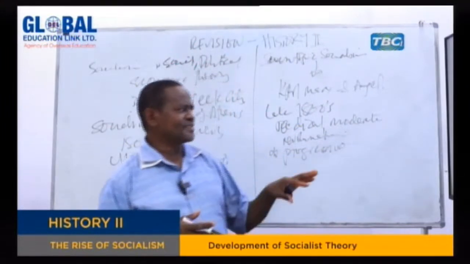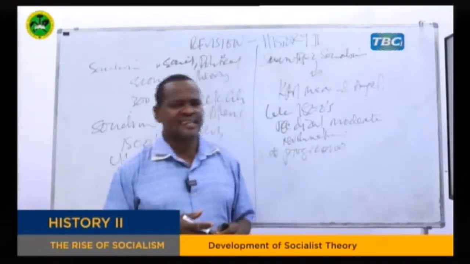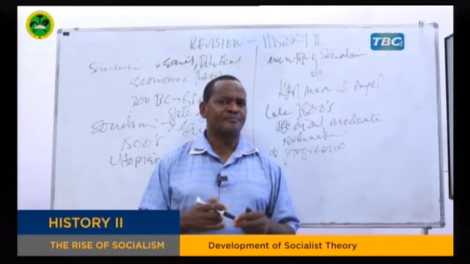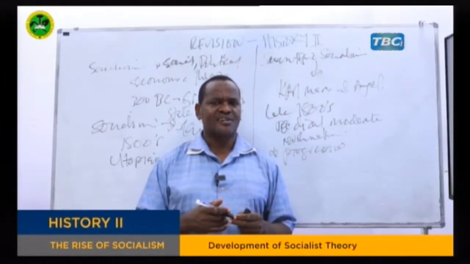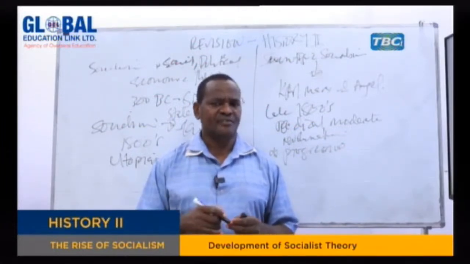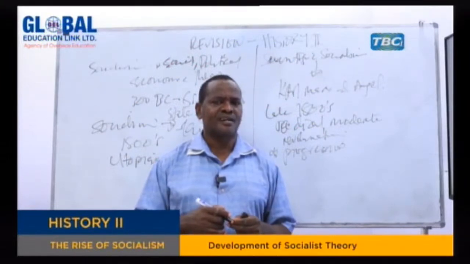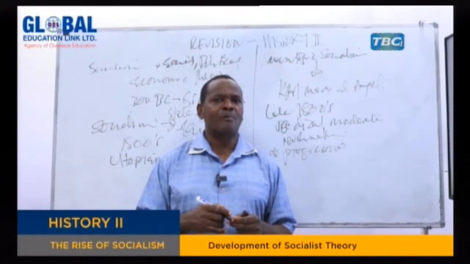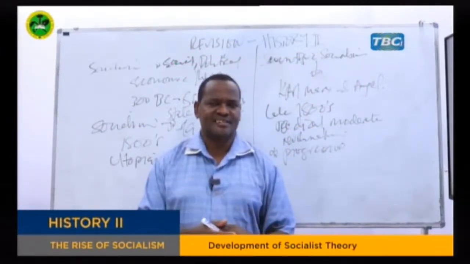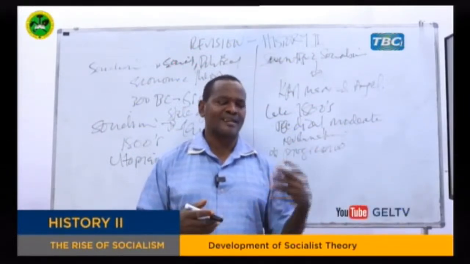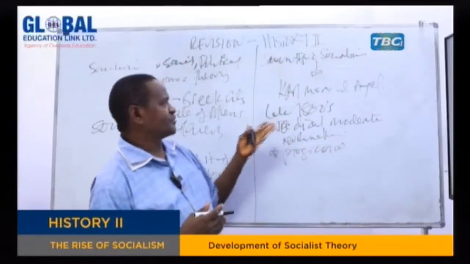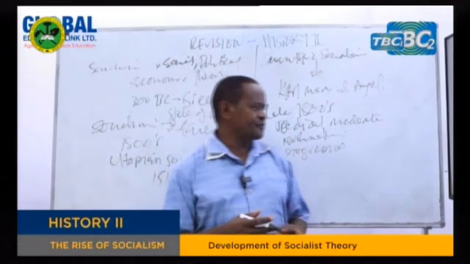So, my dear students, the best example of this was the establishment of the Independent Labour Party of England in 1900. That political party, when it was established, they used to believe in building socialism in Britain, but not the kind of socialism like the one which was then introduced by the Soviet Union after revolution. No, they wanted to establish a kind of socialism which would give more privilege to workers. And that is the example of the Independent Labour Party of England. But today, as we speak, of course, there are so many parties which identify themselves as the Socialist Party, but they do not follow the socialist policies like the one which was practiced by the Soviet Union.